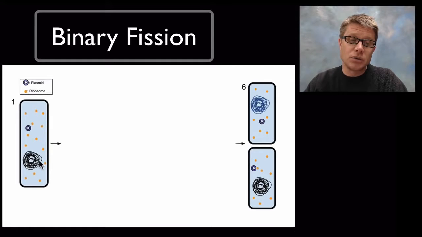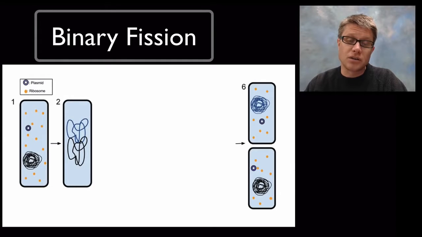And so what do we want to do in binary fission? We want to take one cell, and we want to make 2 cells that are identical to that. And so the process is pretty simple. What the bacteria cell starts doing is duplicating all of its DNA. So the first thing it'll do is DNA polymerase goes around the whole loop, and it's going to make an exact copy of all the DNA in the bacteria. One thing not shown in here is that we're also going to duplicate our plasmids, and we're also going to have ribosomes increasing as we increase the number of DNA as well.